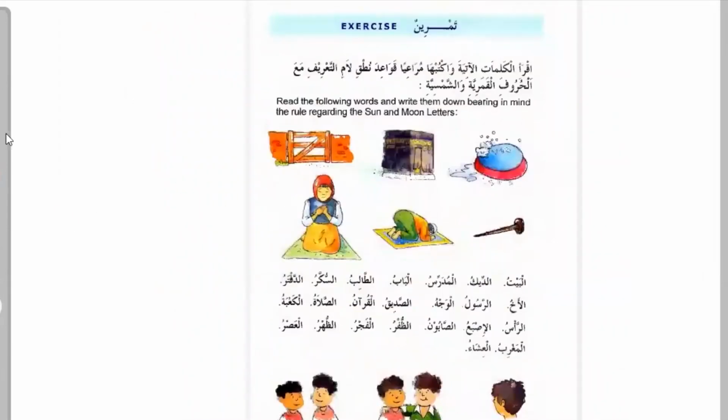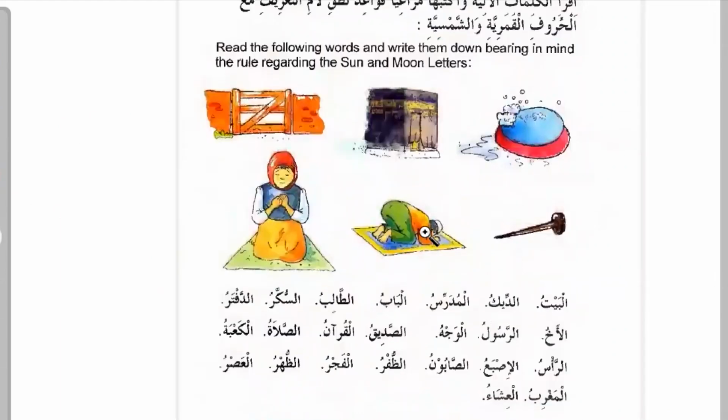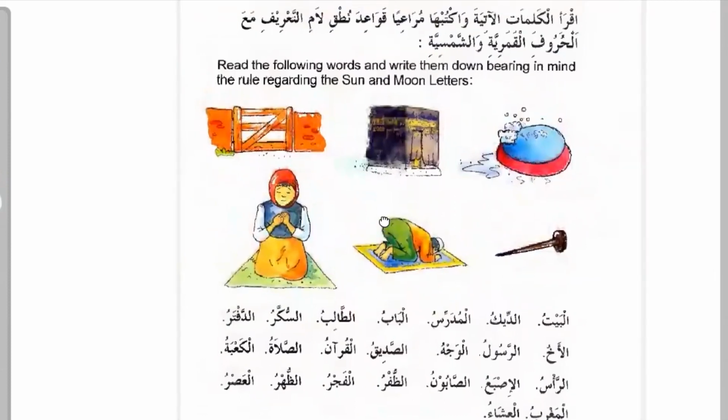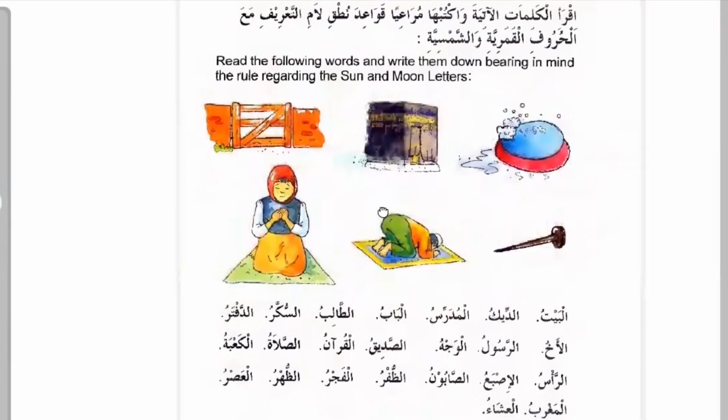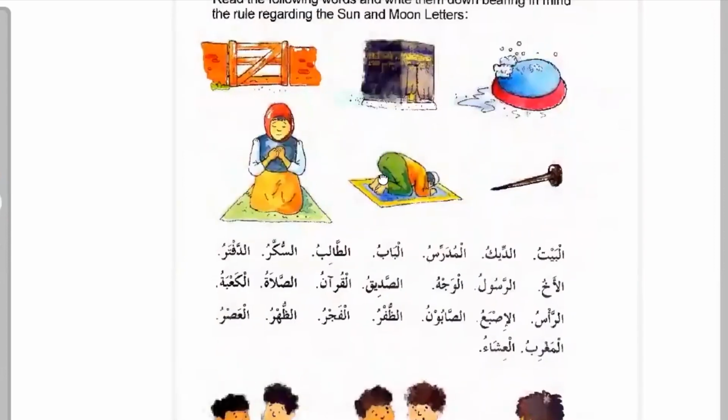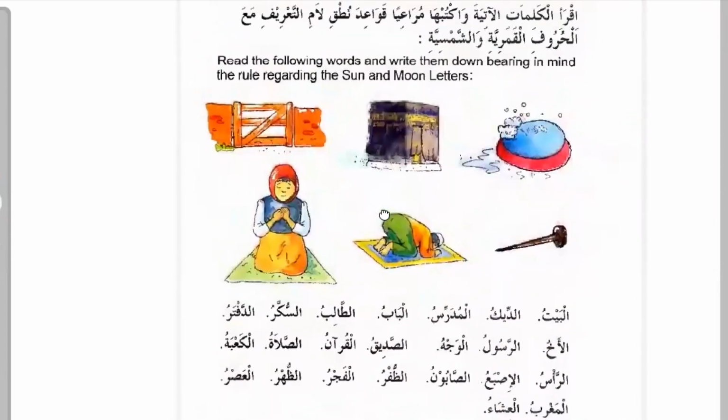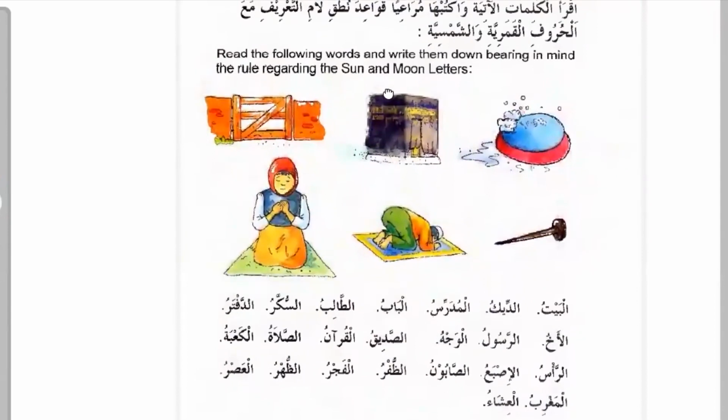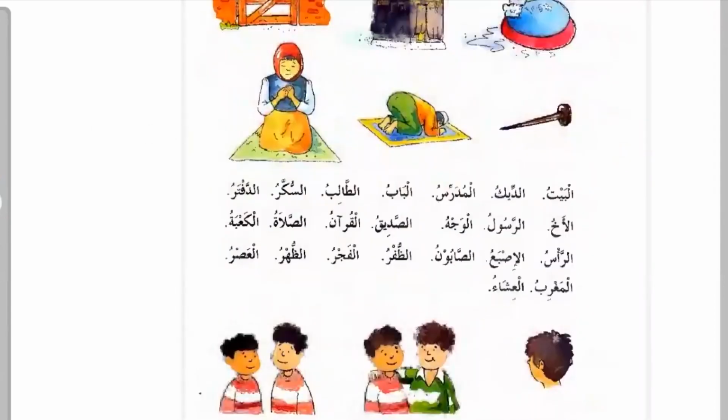So we have here a small exercise to test our understanding. What they want us to do is to pronounce them. Read the following words and write down, bearing in mind the sun and the moon letters. They have given you these letters and they want you to pronounce them.